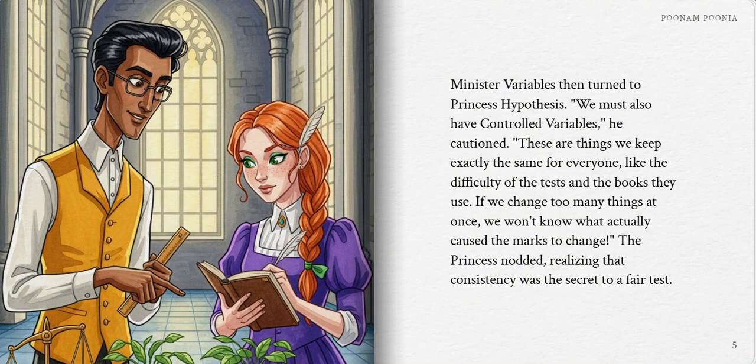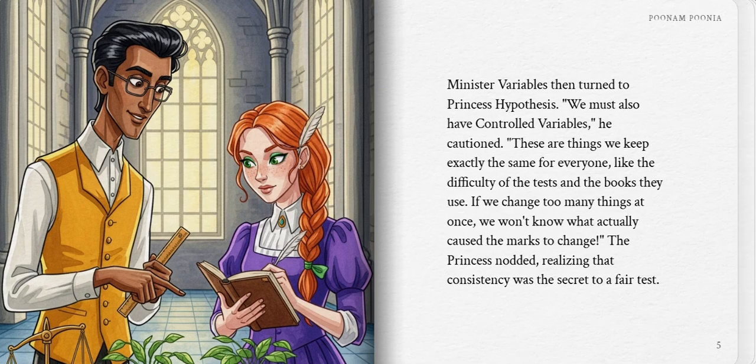The students' science marks. We see if the change in one causes a change in the other." Minister Variables then turned to Princess Hypothesis. "We must also have controlled variables," he cautioned. "These are things we keep exactly the same for everyone, like the difficulty of the tests and the books they use. If we change too many things at once, we won't know what actually caused the marks to change." The princess nodded, realizing that consistency was the secret to a fair test.